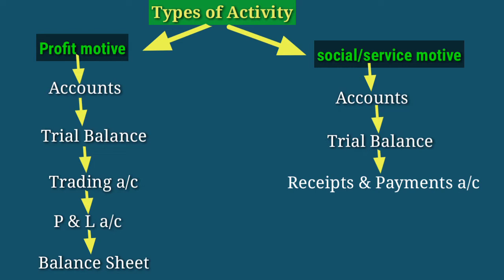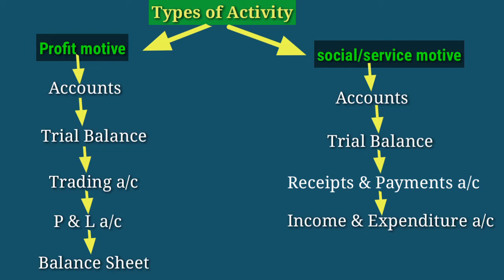Thus, they do not need to prepare a trading and profit and loss account. But they are required to keep proper records of income and expenses, assets and liabilities. So, similar to the profit and loss account, we prepare an income and expenditure account for ascertaining the surplus or deficit.